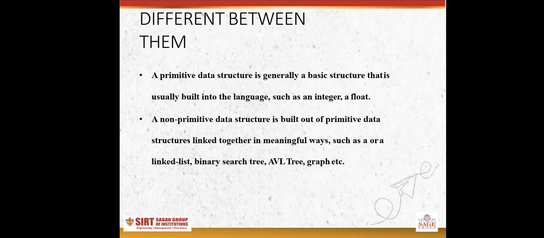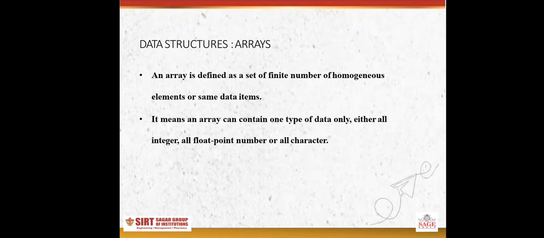Difference between primitive and non-primitive data structure. Primitive data structure is generally a basic data structure that is usually built into the languages, such as integer and float. And non-primitive data structure is built out of primitive data structures linked together in a meaningful way, such as linked list, binary search tree, AVL tree, graph, etc.